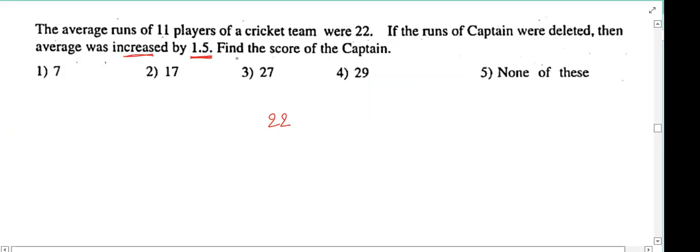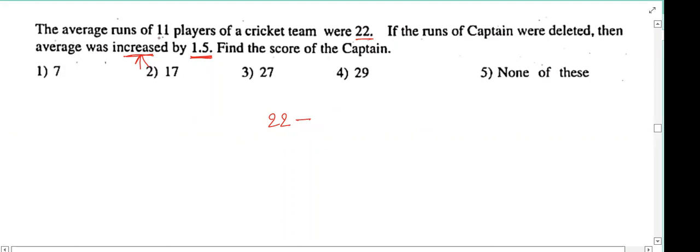The average increased by 1.5 rupees. Now tell me, is that person exiting the group with 22 rupees, or less than 22, or more than 22? More. If he exits the group with more than 22 rupees, he is taking our amount. But our amount is increasing, which means he is leaving some amount for us. He is leaving with less than 22 rupees, keeping some amount for us. Understood? Now he is leaving the group with less than 22 rupees. Less than means we can subtract something.